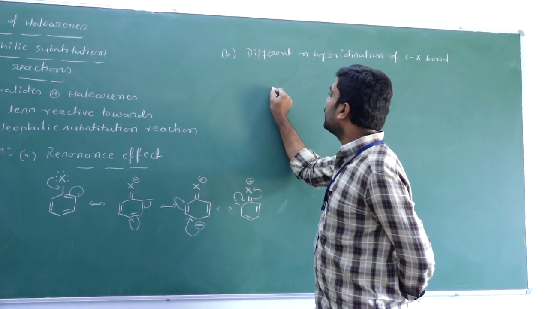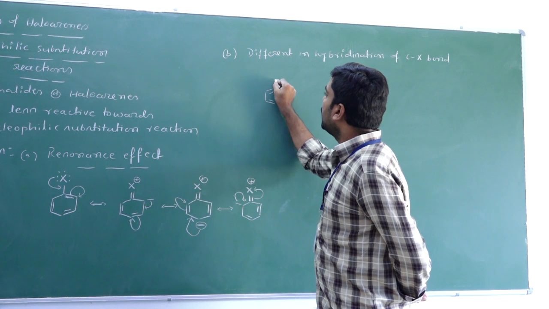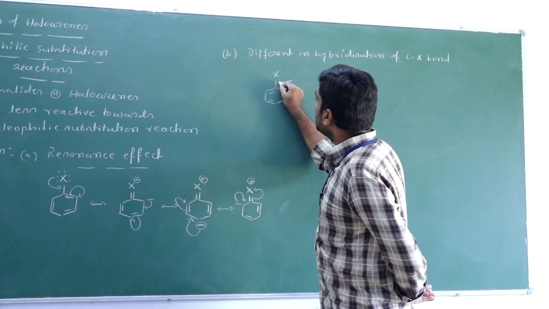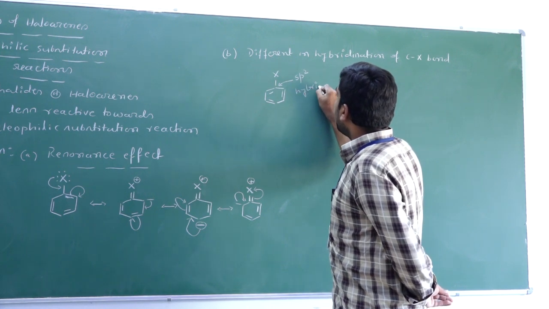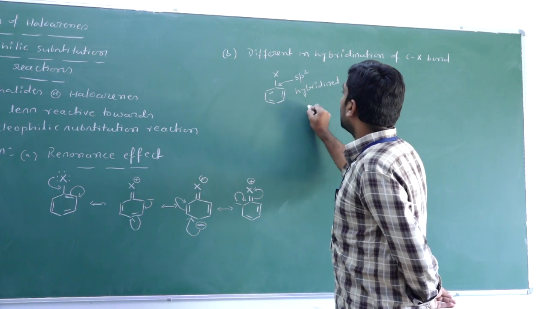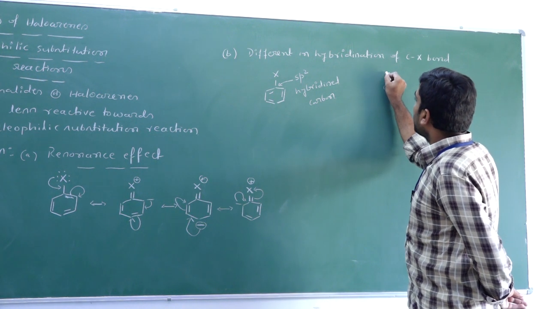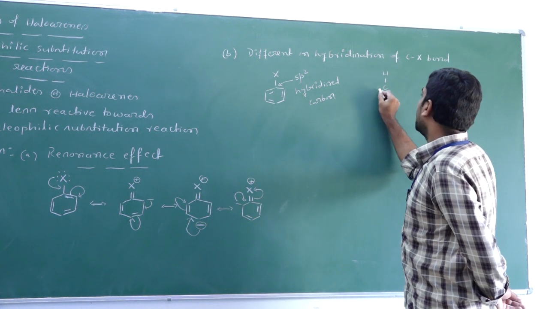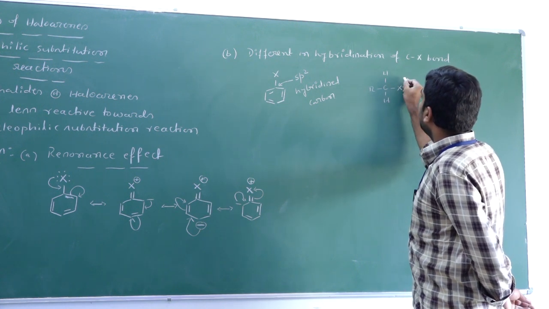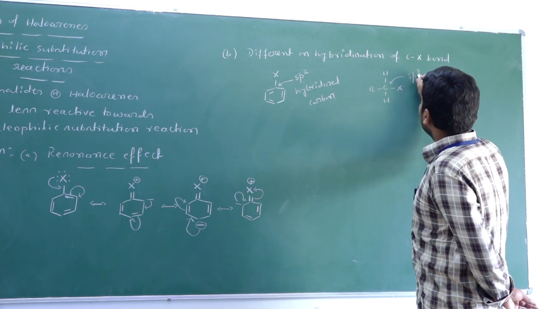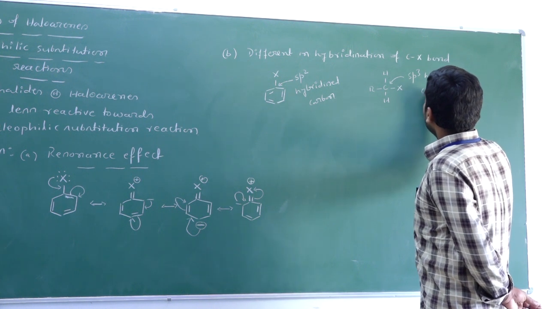How is it different? For example, in an aryl halide, the halogen is bonded to sp2 hybridized carbon, but in an alkyl halide, the halogen is bonded to sp3 hybridized carbon.